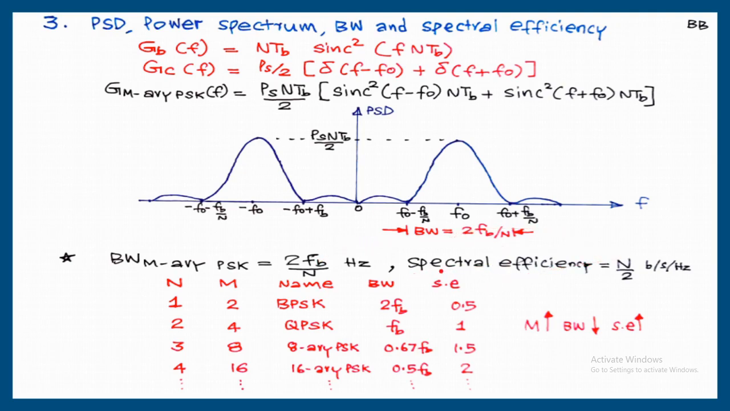From this it is clear, when you increase the M value, bandwidth requirement is going to reduce and spectral efficiency is going to increase. The meaning of 1 bit per second per hertz is, if the bandwidth of the channel is 1 kilohertz, using QPSK, 1 kilobit can be transmitted per second. But using 16-array PSK, 2 kilobits can be transmitted per second. And using BPSK, only 500 bits can be transmitted per second. That's the meaning of spectral efficiency. So spectral efficiency can be increased by increasing the M number. So in terms of spectral efficiency, BPSK is the least spectrally efficient PSK modulation.